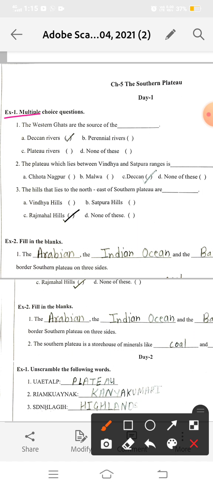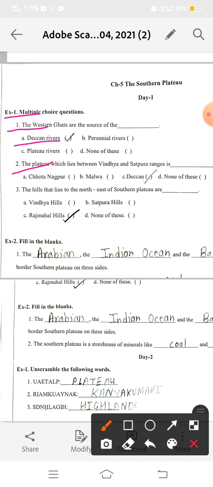Okay, multiple choice question. The Western Ghats are the source of the Deccan rivers. Many Deccan rivers originate from the Western Ghats and then they move eastward. So tick on Deccan rivers. Now the second one: the plateau which lies between Vindhya and Satpura range is